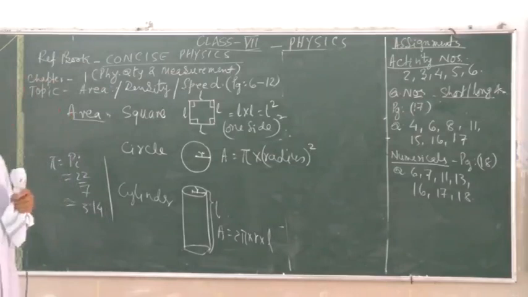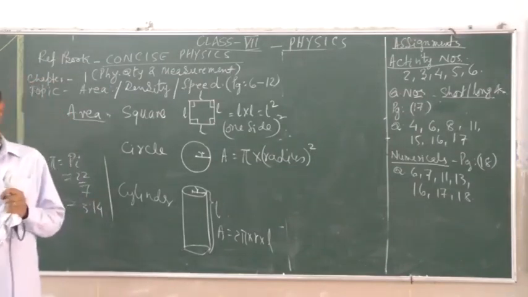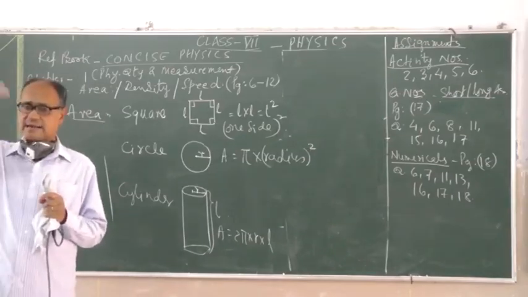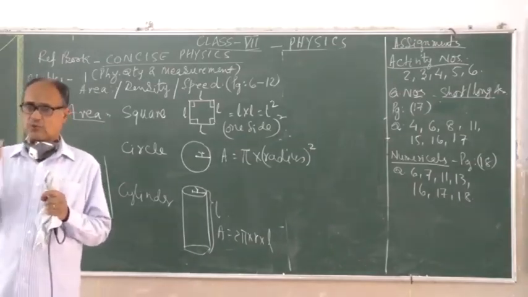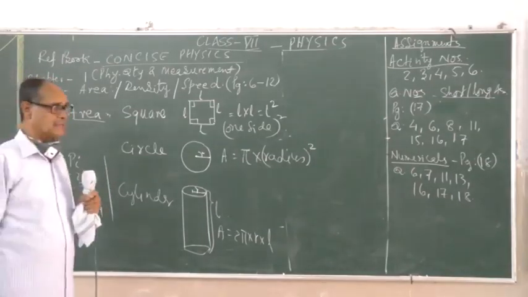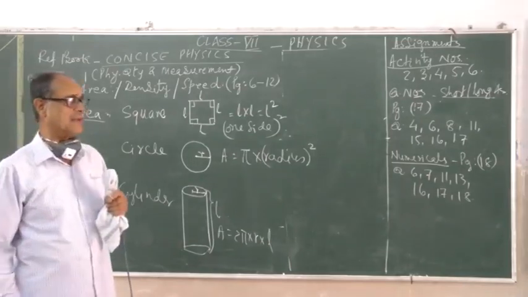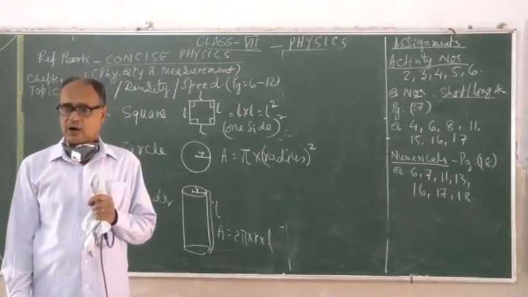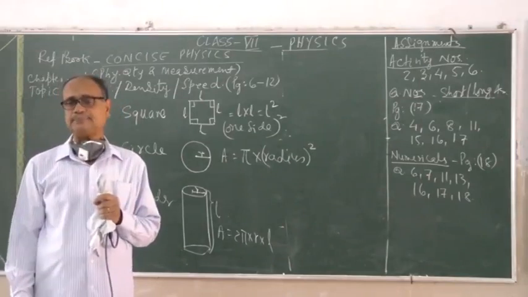So altogether there are 10 divisions as 10 millimeter and 10 divisions up as 10 millimeter. So one full block of square, as in your textbook also, is 10 millimeter long and 10 millimeter broad.